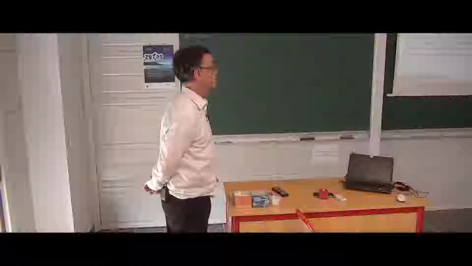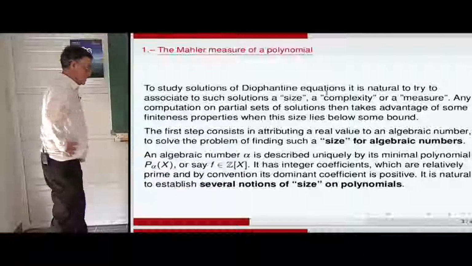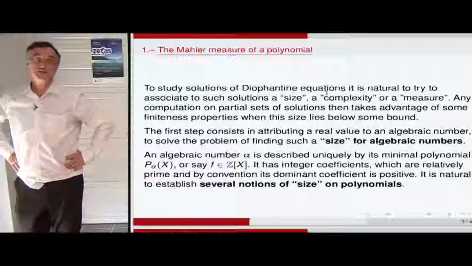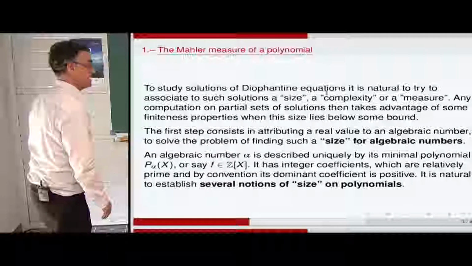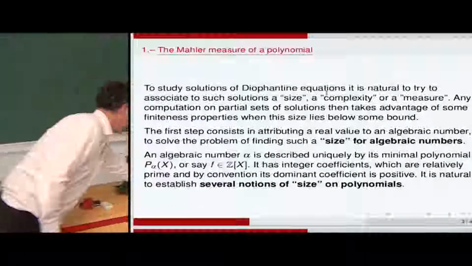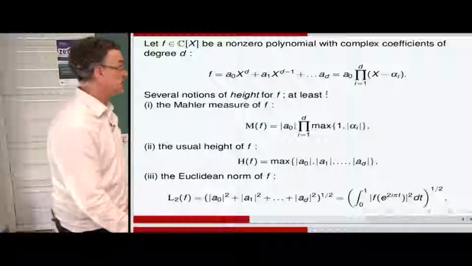So an algebraic number alpha, it's a complex number, and it is described uniquely by its minimal polynomial, which is an integer polynomial. And so we say the dominant coefficient is by convention positive, you know that. So there are several sizes on the minimal polynomials, which can be used to give a notion of size of the algebraic number. So what kind of possibilities do we have?